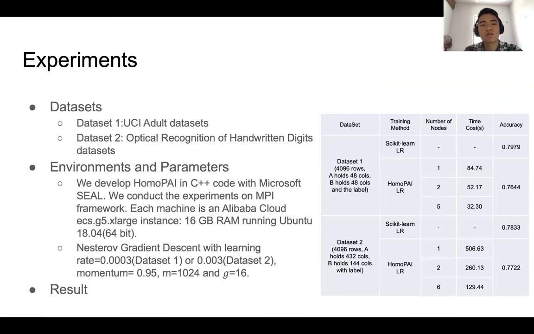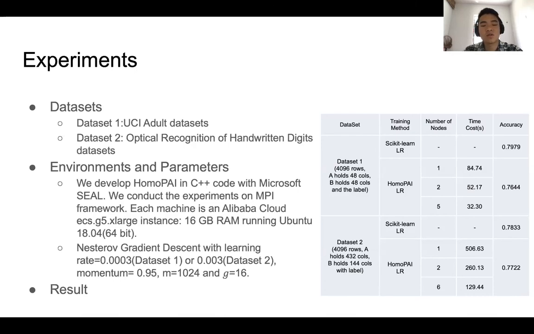These are the experiments of our program. We use two datasets. The first one is the UCI Adult dataset. The next is logistic regression on a handwritten digits dataset. The environments and parameters are as follows. We developed HomoPAI in C++ with Microsoft SEAL. We conduct the experiments on the MPI framework. Each machine is an Alibaba Group instance.